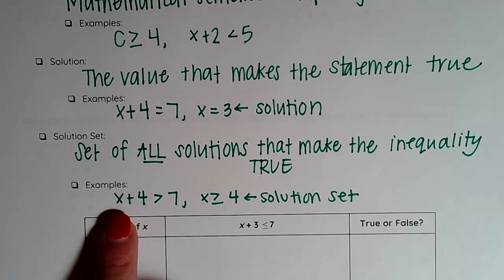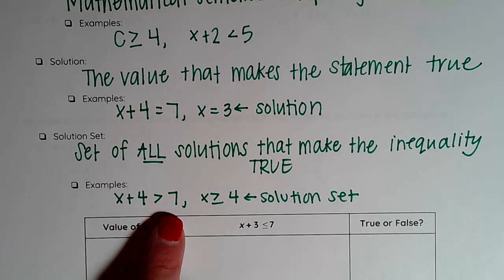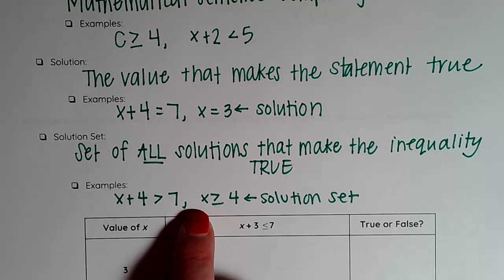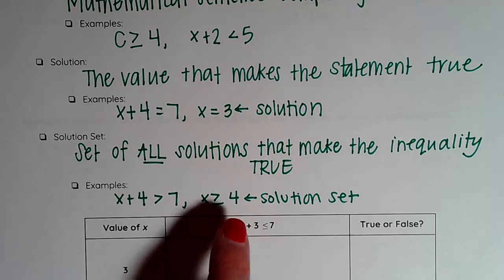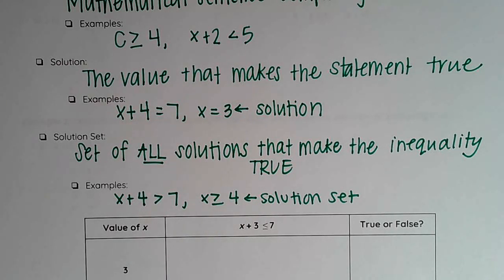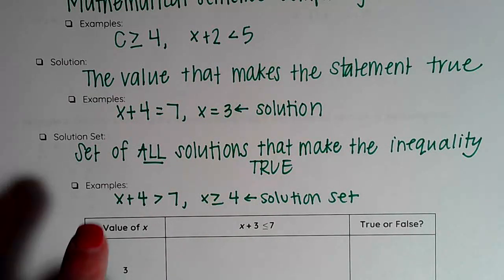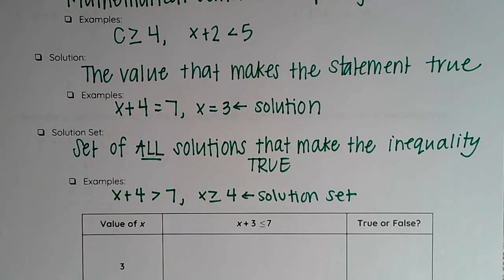For example, X plus 4 is greater than 7. Well, the solution set would be X needs to be greater than 3. So any number greater than 3 would be part of my solution set to make this inequality true.